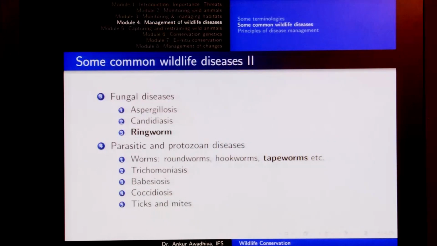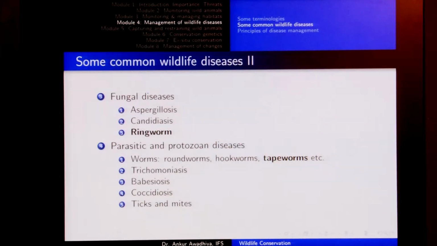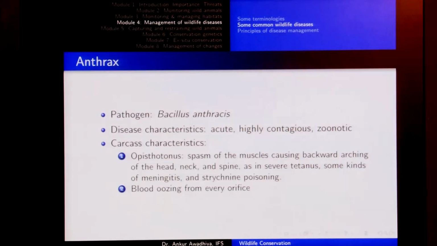In the case of fungal diseases, we have aspergillosis, candidiasis and ringworm, which are important diseases of wildlife, and we will take ringworm as a case study. And in the case of parasitic and protozoan diseases, we have worms like roundworms, hookworms, tapeworms, etc. We have trichomoniasis, babesiosis, coccidiosis, ticks and mites, and in this case we will take tapeworms as a reference example for our case study. So, let us begin with anthrax.